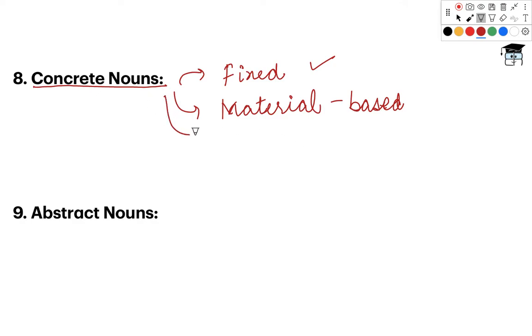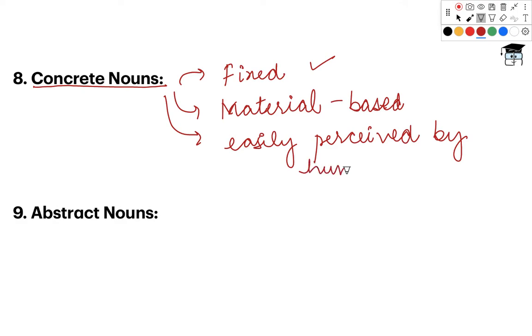Why? Because these kind of nouns are easily perceived by humans, right? So that is why these nouns are known as concrete nouns.